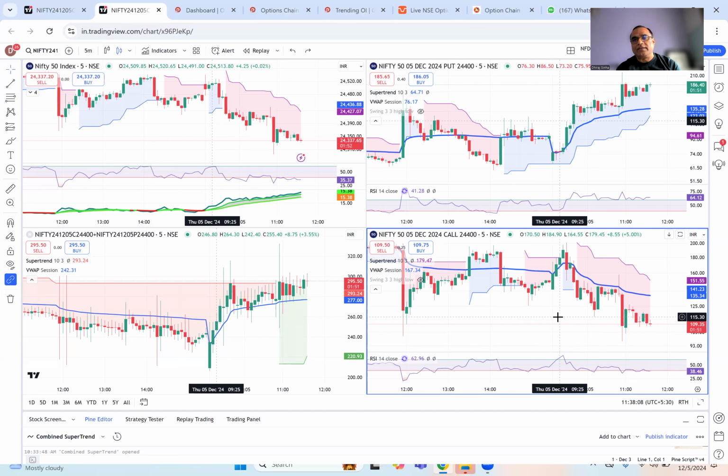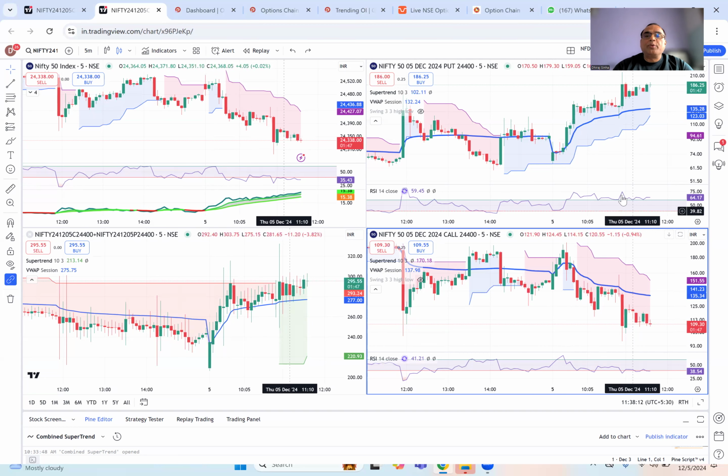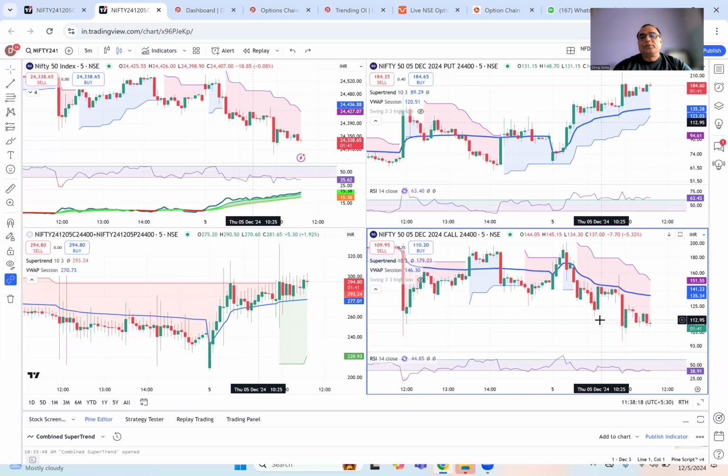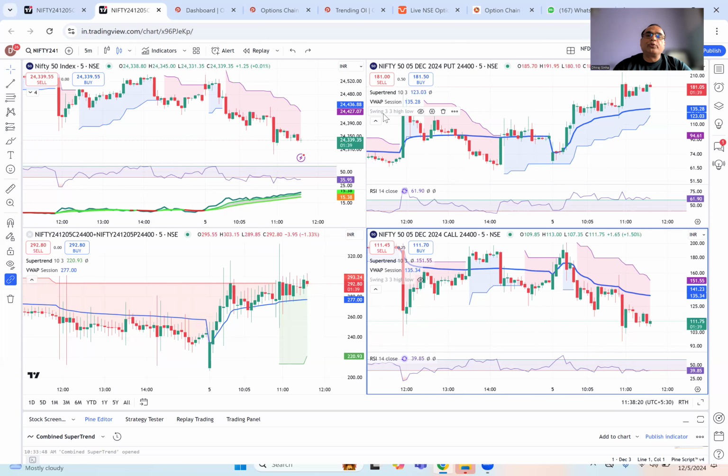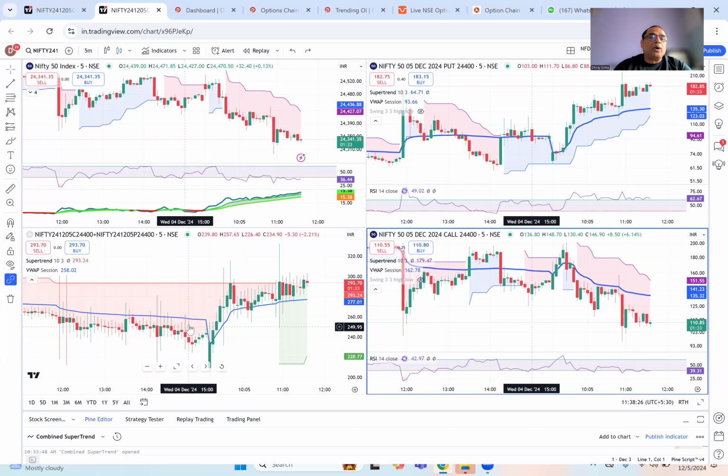I look at the straddle chart. I look at the ATM put chart and ATM call chart. On the ATM put and the call, I have standard super trend, VWAP, and RSI. So this is my setting. I sometimes use swing high low on the chart, which right now I'm not using, but that is added. On the straddle chart, it is super trend and VWAP. So this is the setup.